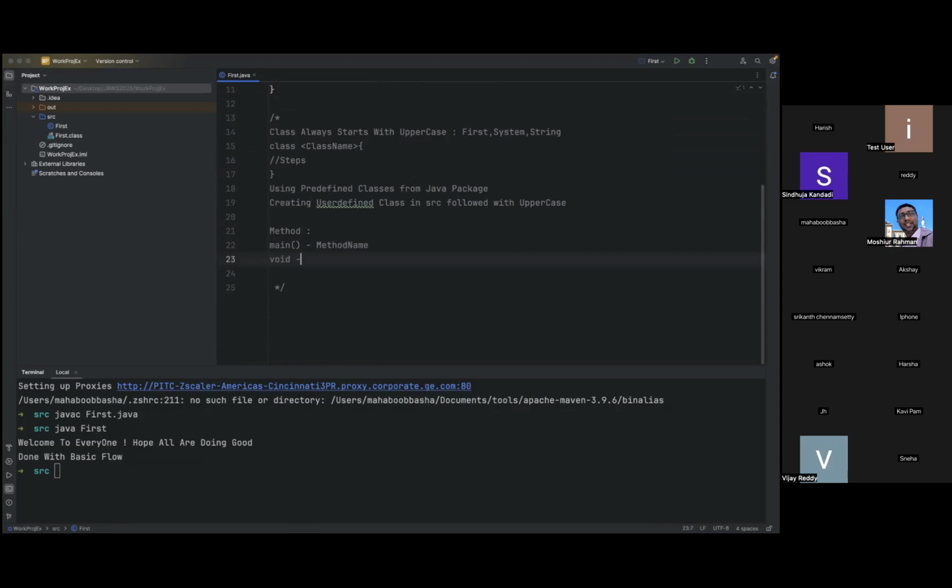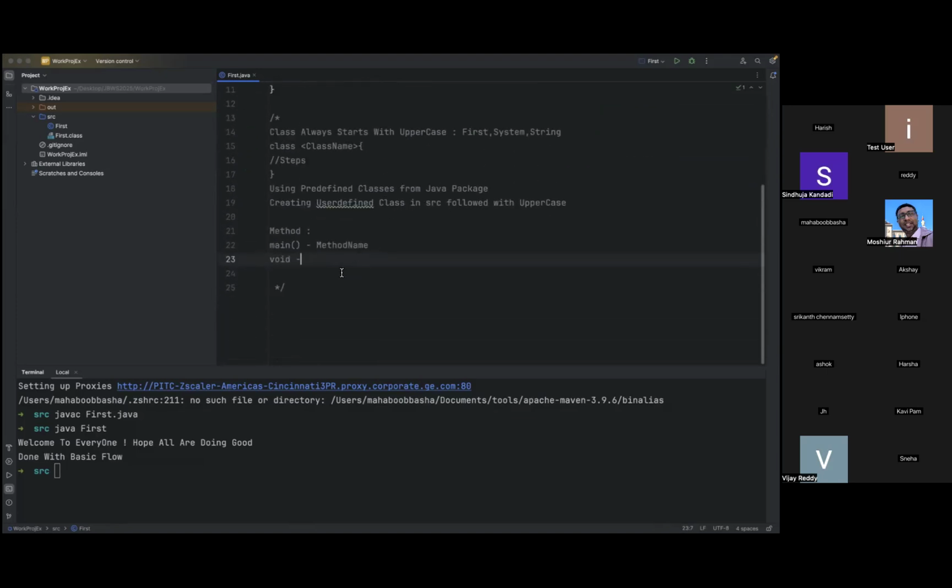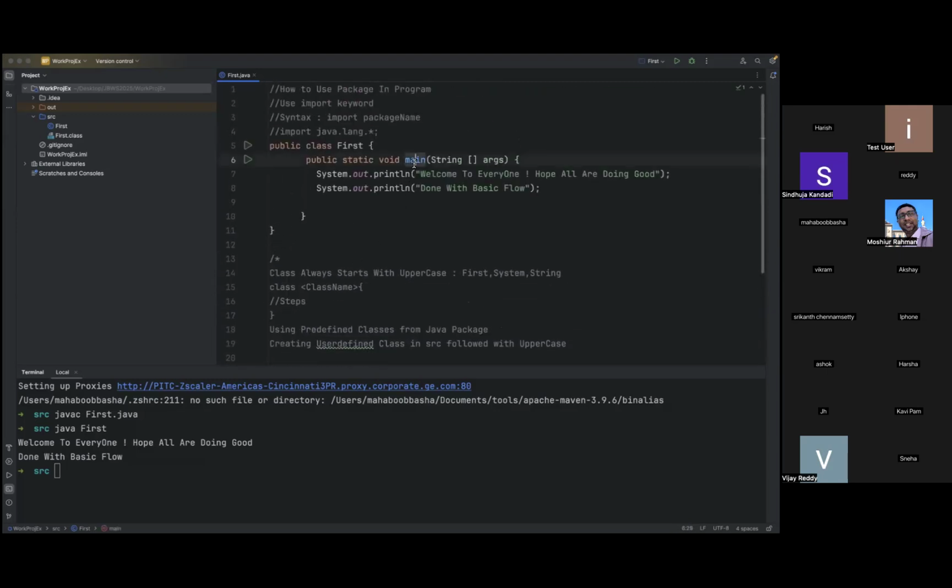We have one more concept in Java where we discuss the different types of methods, and we also create user-defined methods. But for now, just understand the terminologies. The meaning of void is nothing. Return type means if the method returns something, or if the method does not return anything, use void.